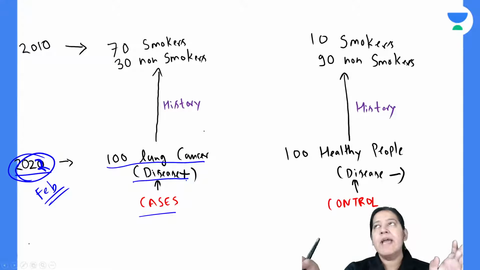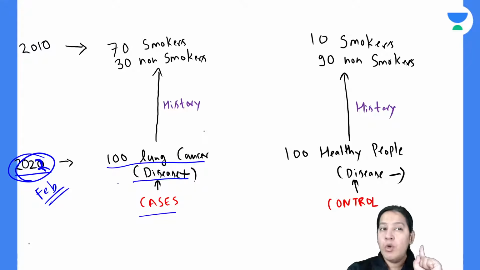It is free of cost. It is for the benefit of the community and they should participate. And they all are ready. They are coming to you. Okay, we will participate in the study. So you are having 100 cases with you, right? 100 cases means 100 persons who have lung cancer.